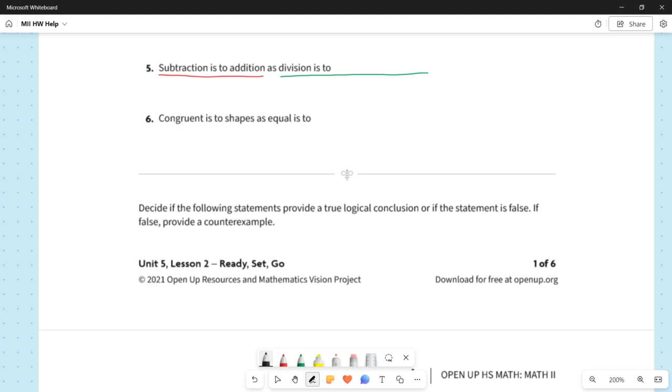No matter how you look at it, I think we're pretty comfortable with the idea here that the inverse operation to division is multiplication. If you are dividing by 5 and you want to undo that, you can undo that by multiplying by 5. And that is our answer for number 5.